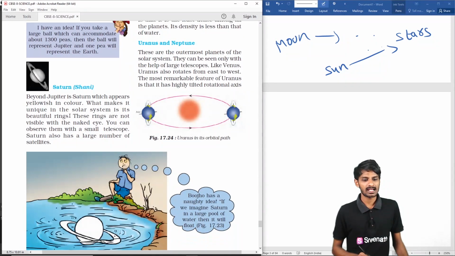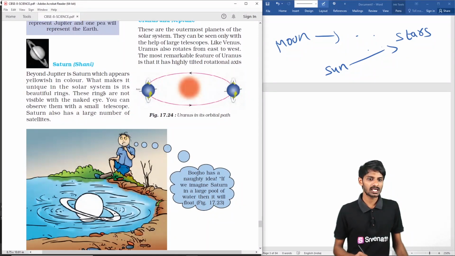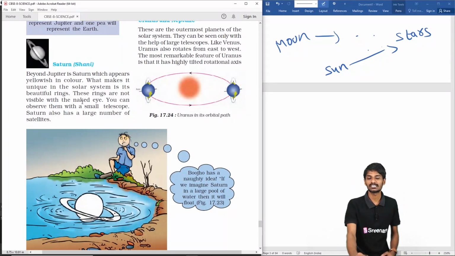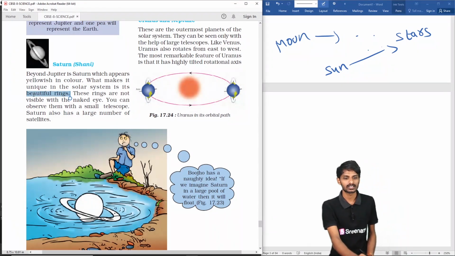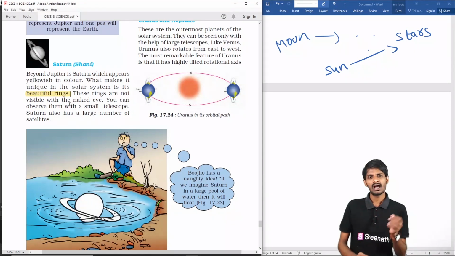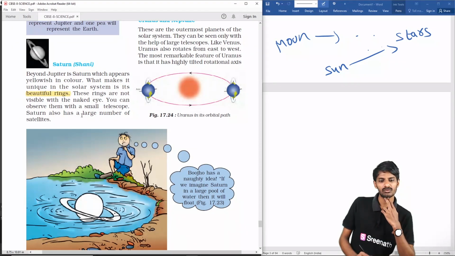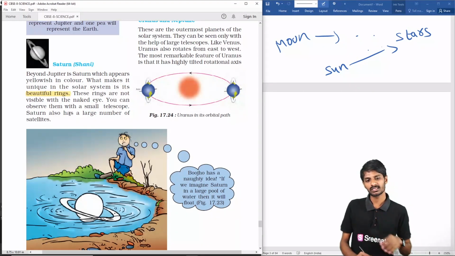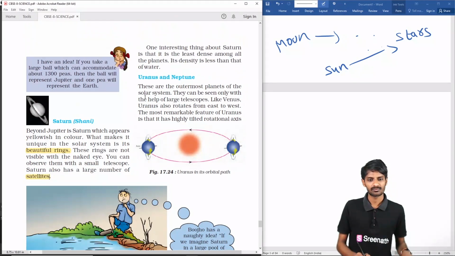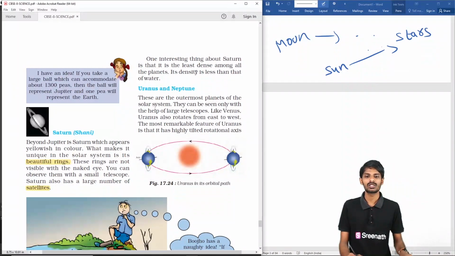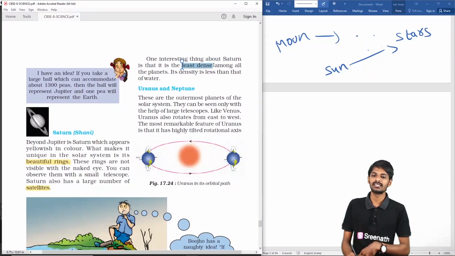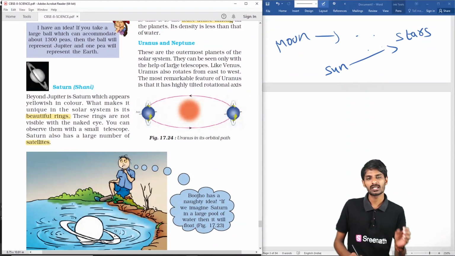And next thing is the Saturn, which appears yellowish in color and is unique in the solar system in that it has beautiful rings around it. Okay, and we cannot observe this with the naked eye, but using a small telescope we can observe it, and it has a large number of satellites. And next thing about Saturn is that it is the least dense among all other planets. Okay, and next thing is the Uranus and Neptune.